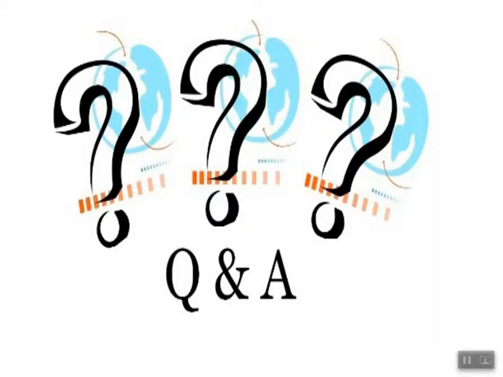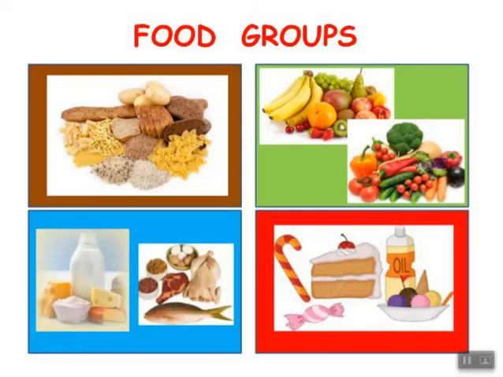Let's see. Now I want you to look at those pictures and again try to mention which food group do they belong to. In the first picture we have potatoes, some bread, rice and pasta. So what is the food group of this picture? It's carbohydrates. The second picture we have many fruits and vegetables. The fruits and vegetables contains what food group?